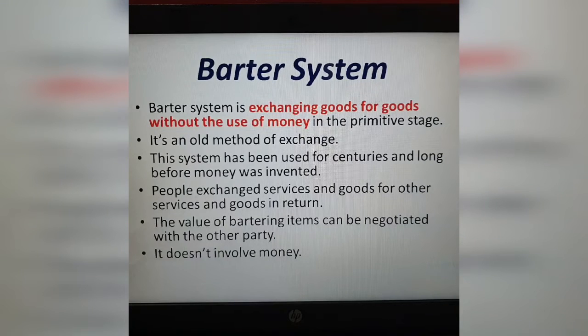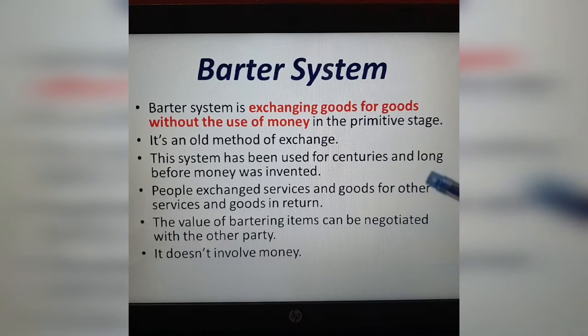If people wanted some services, they had to exchange a service to them. For example, if you want some services at your home, you call somebody and give money, right? In olden days, they wouldn't give money. Instead, they would do some service back to them. That is what they did.